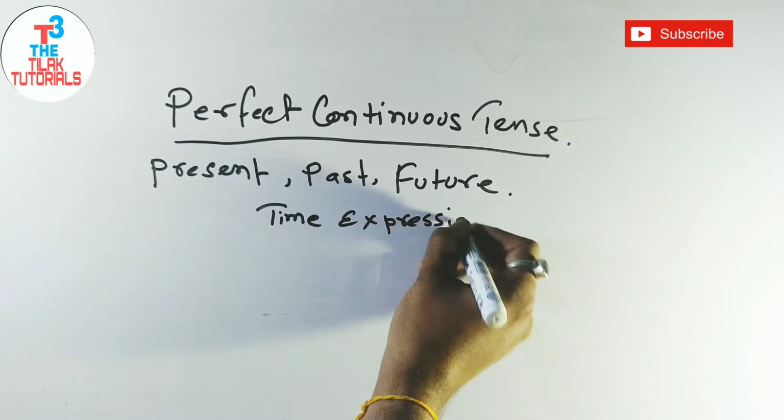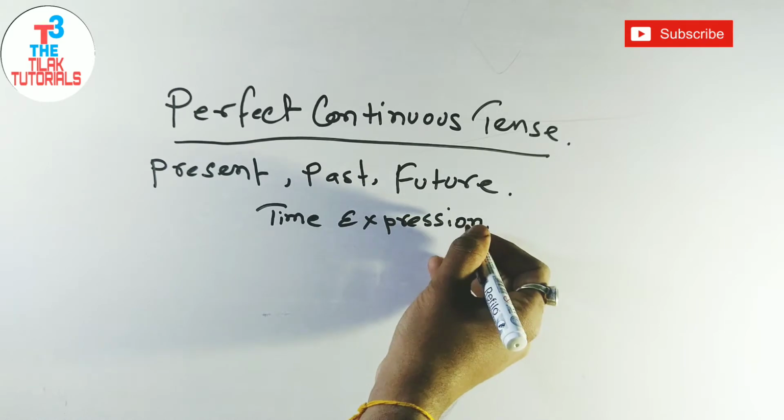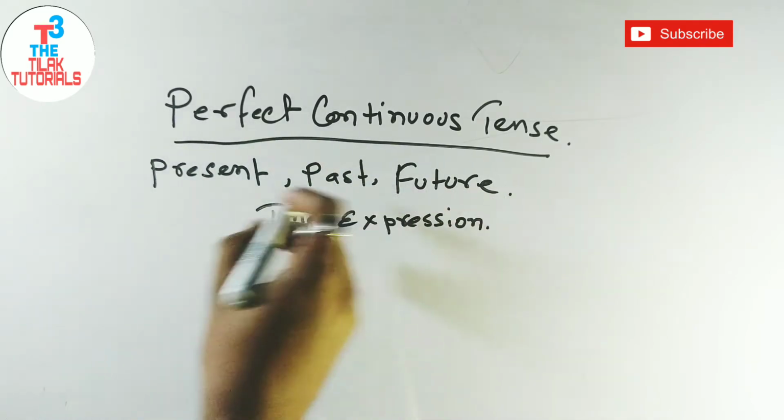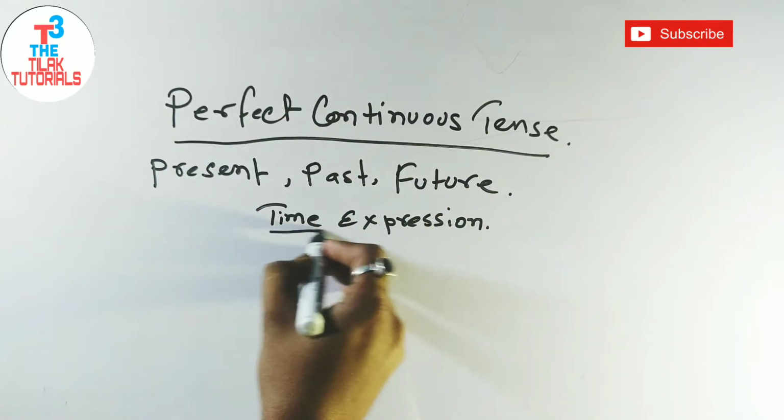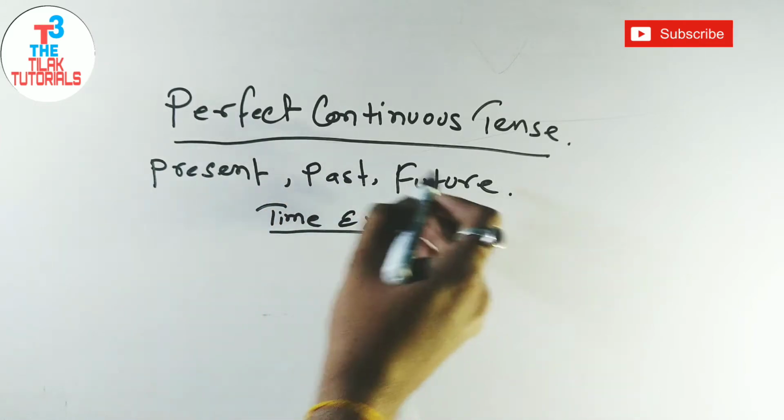Perfect continuous tense means time expression. Okay, time expression, present, past and future.